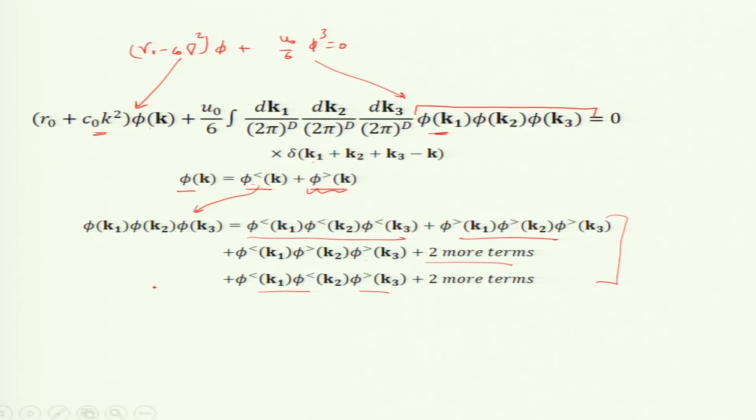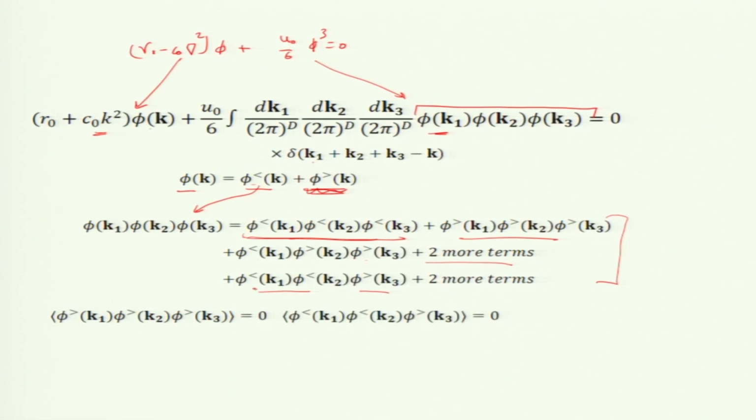So, I find the differential equation easier for visualization. Now, when I do the averaging, the coarse graining over φ greater, assuming φ greater to be Gaussian, which terms will survive? This one will remain as is. What about the second term? It is cubic in φ greater, so it is 0, by Wick's theorem. What about this term? With 2 less and 1 greater, the less parts come out and the greater becomes 0, again by Wick's theorem.